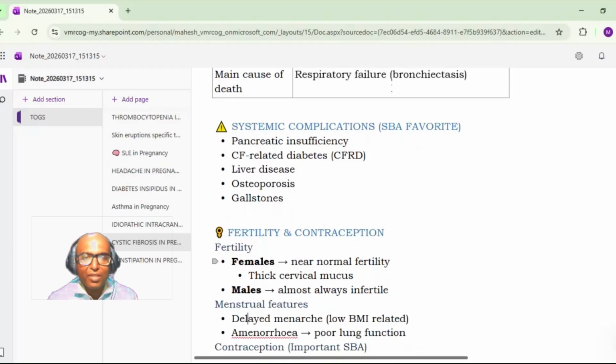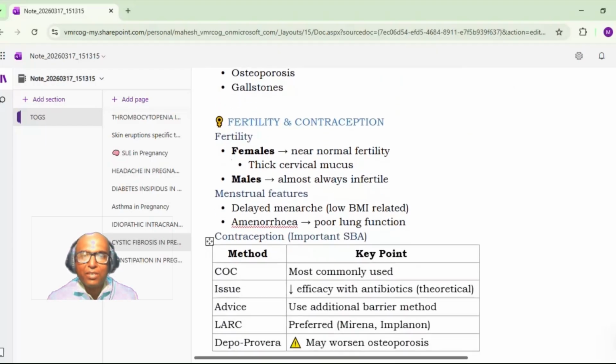These things can happen. Okay, now coming to the fertility aspect of females in cystic fibrosis, what is the effect on fertility? In females, generally the fertility is near normal, or you can say subfertile, but not infertile. The thick cervical mucus is present, but in males, it is almost always infertile because of bilateral congenital absence of the vas deferens.